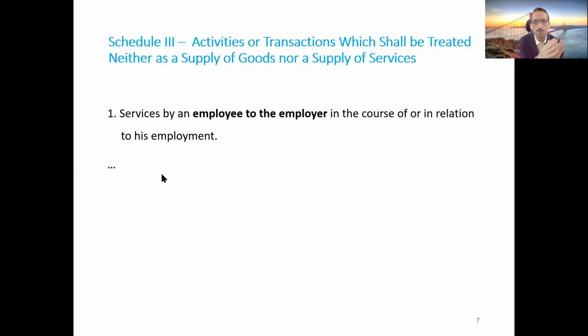As all of you are aware, when we look at Schedule 3, it specifically says that the activities which are specified in Schedule 3 will not be considered as supply of goods or supply of services. When you read that particular schedule, you'll be able to understand that serial number 1 in that schedule talks about the fact that when services are provided by an employee to the employer, then those services are practically outside the ambit of GST because they are covered under Schedule 3. Now, when there is a director in your company, typically we'll have to first understand whether the director services would get covered under reverse charge mechanism or not, or should it get excluded because of this Schedule 3.